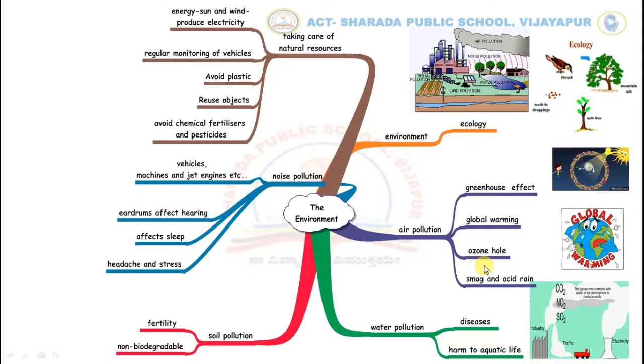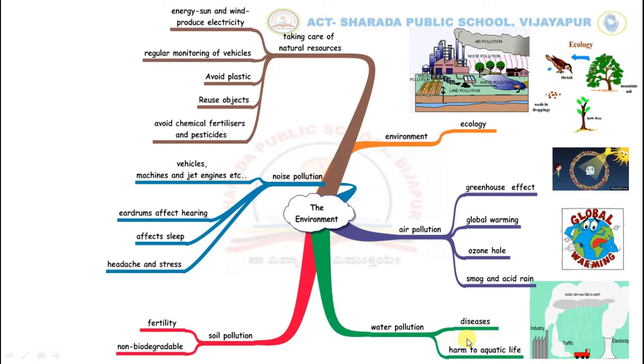The next branch deals with water pollution. Contamination of water by harmful substances which affects life on earth is termed as water pollution. So, we'll see how water gets polluted. Due to human activities, our water is getting more and more polluted day by day.